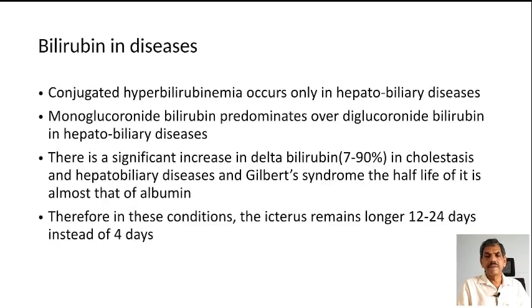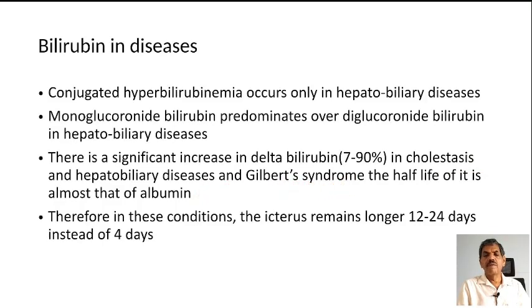Bilirubin in diseases. Conjugated hyperbilirubinemia occurs only in hepatobiliary diseases. Monoglucuronide bilirubin predominates over diglucuronide bilirubin in hepatobiliary diseases. There is significant increase in delta bilirubin to the tune of 70-90% in cholestatic and hepatobiliary diseases and Gilbert syndrome.